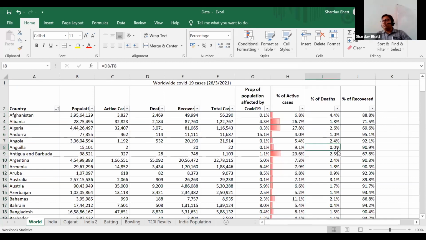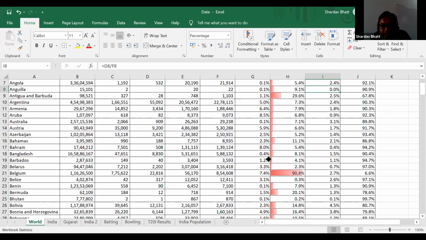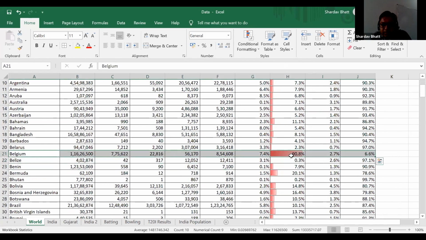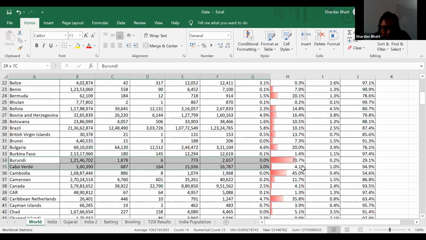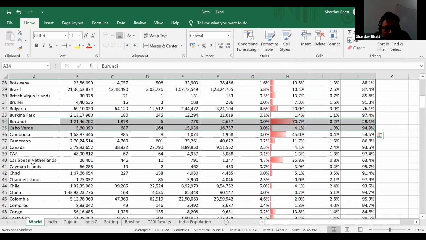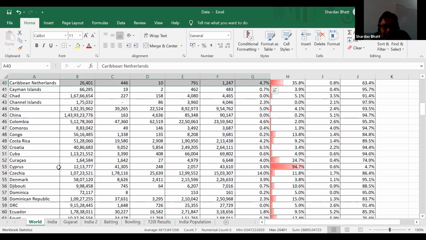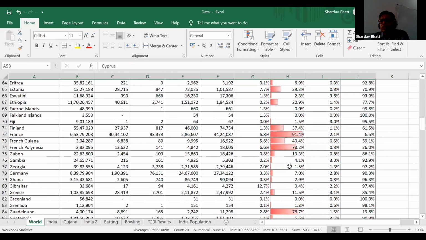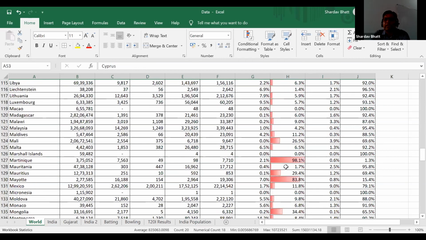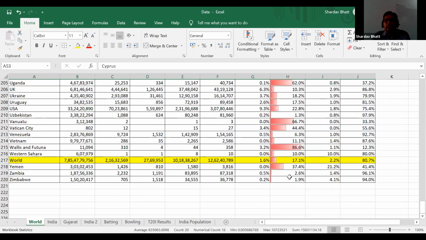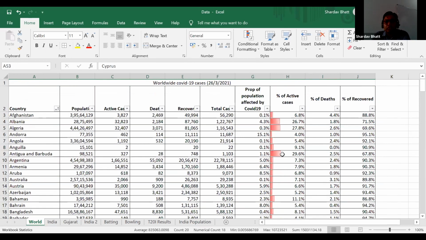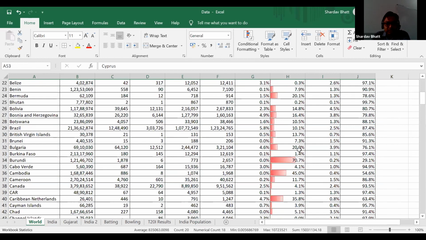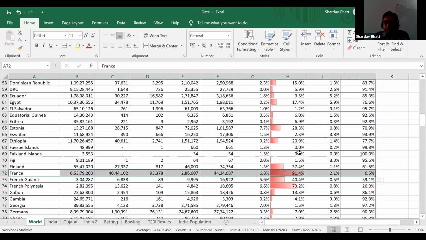So from the numbers alone, you don't get that feeling. But looking at these colorful bars, you can see that in Belgium, 90% of cases are there. In this country, 70% cases. In the Netherlands, 35%, and 94% in Cyprus. And if you move along the data, you will be able to get a feeling of which country is most active in this case. You can see France is also there, 91%.